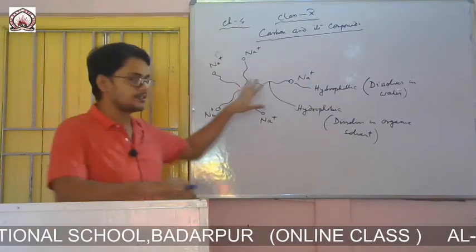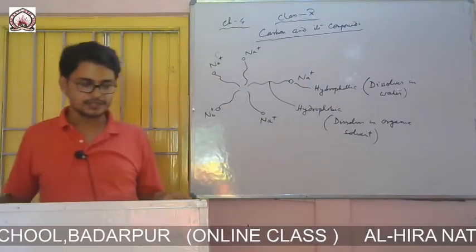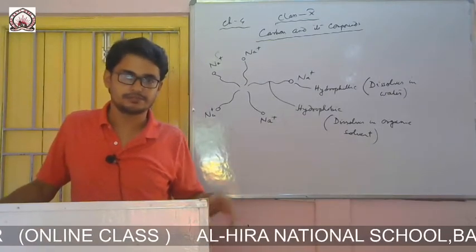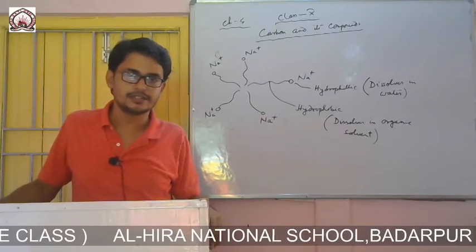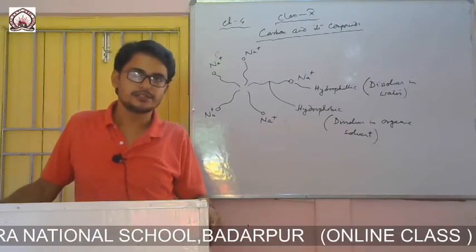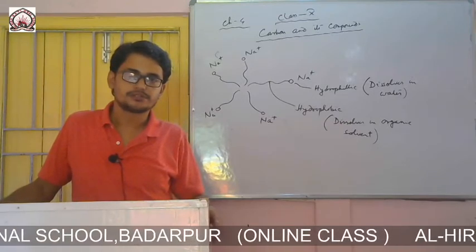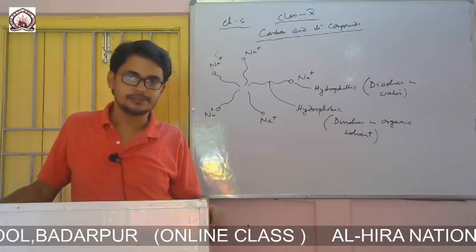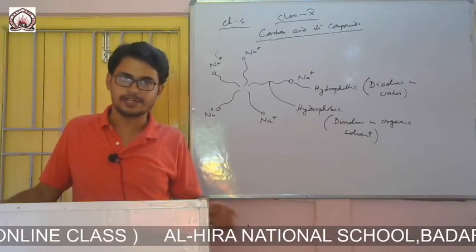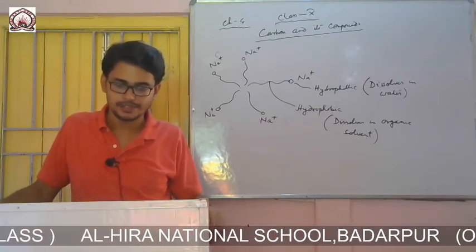So this is the action of soap or detergent, and I think you understand better now how soap works. This way soap or detergent works, and it becomes easy to remove the dirt or the oily things from our hand, from our cloth, from many things.